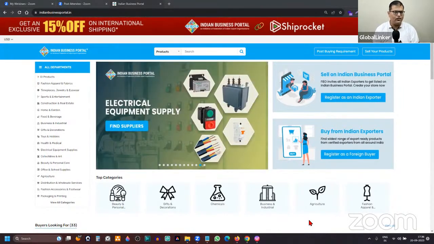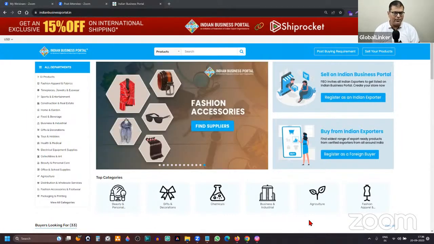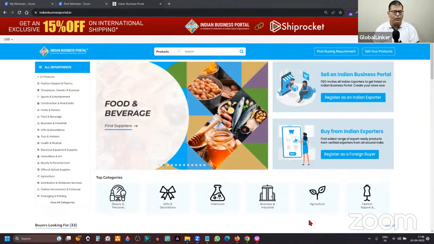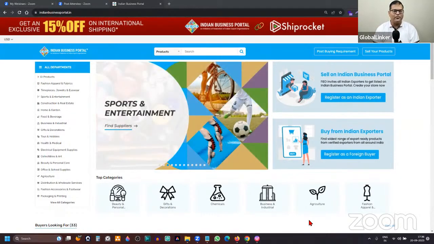And GlobalLinker is a business networking and digitization enablement platform. So on GlobalLinker platform, you can connect and network with business owners from 150 countries, and you can also digitize your business, or you can grow your business digitally by creating a profile, a digital catalog, and also participation in these kinds of discovery platform like Indian Business Portal.